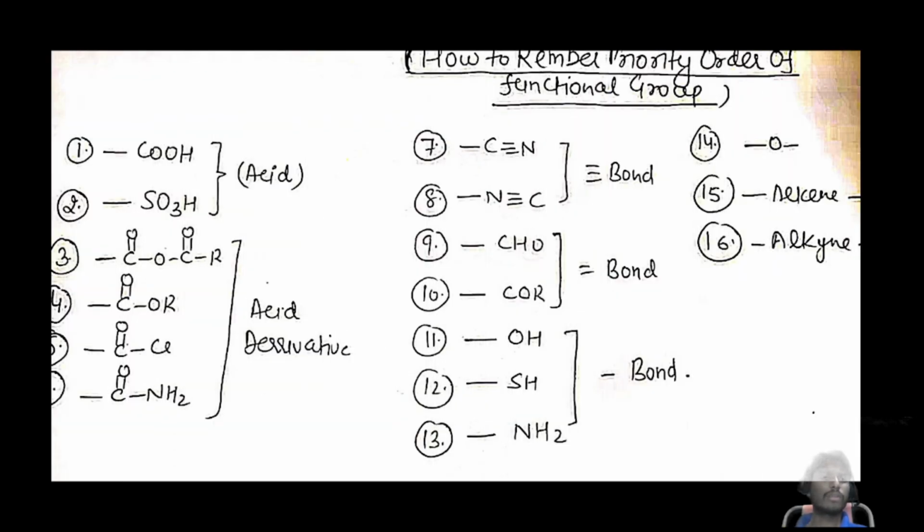Now, functional group priority. This thing is very much important. First one is cations, which get the most priority. Cations are ammonium, phosphonium, sulfonium containing groups; these functional groups get first priority.